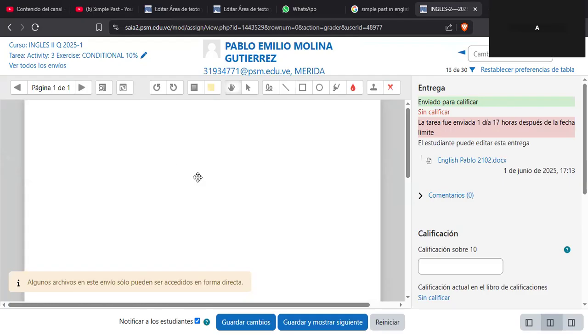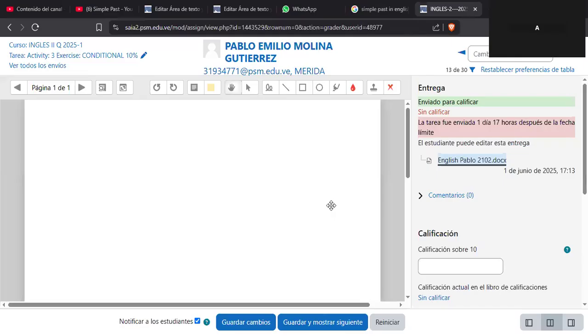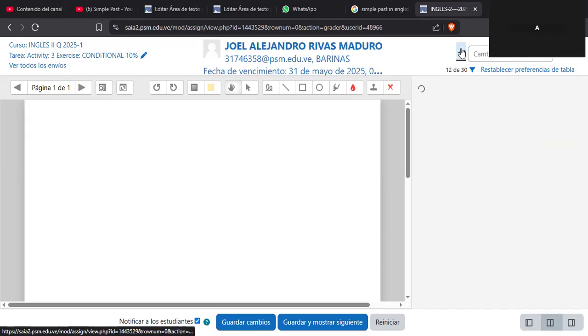You have to change because this is what I don't want. I have to get out of the room and keep your work. So I cannot correct it here. I have to get out, and that's not good. Okay? Pablo Emilio, try to change to PDF so I can correct it here, because here I can see the work.